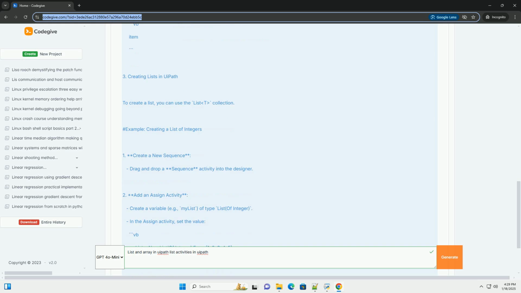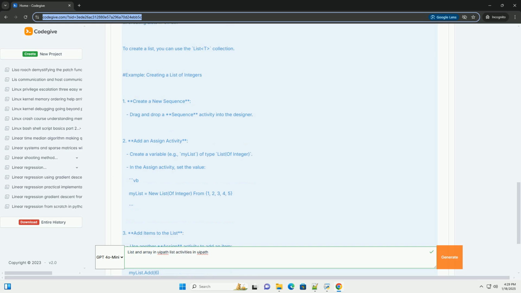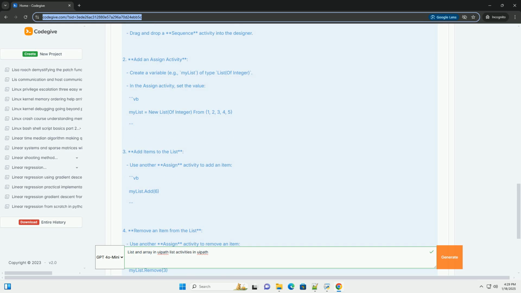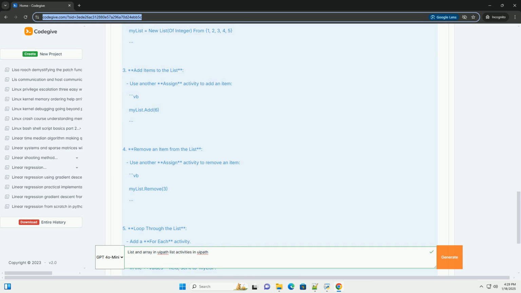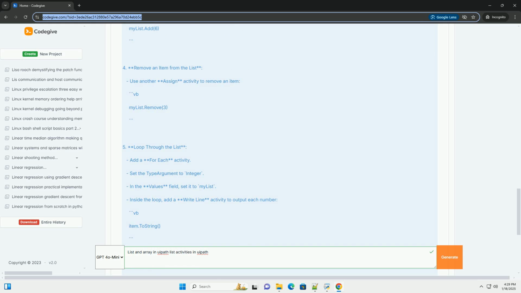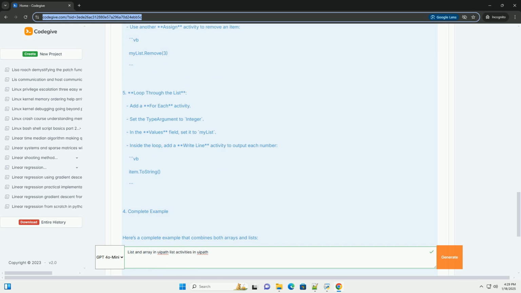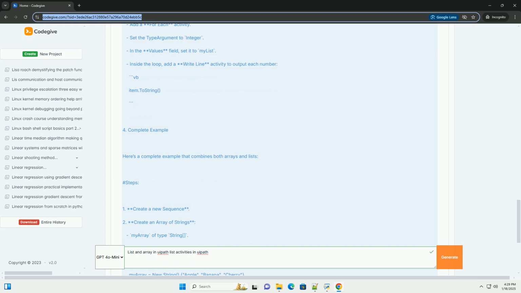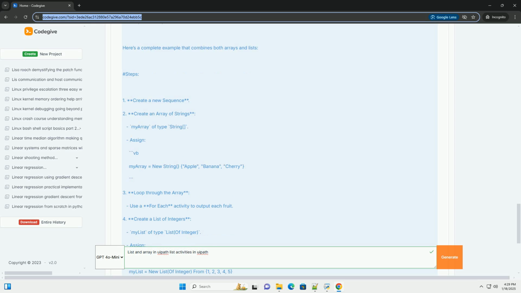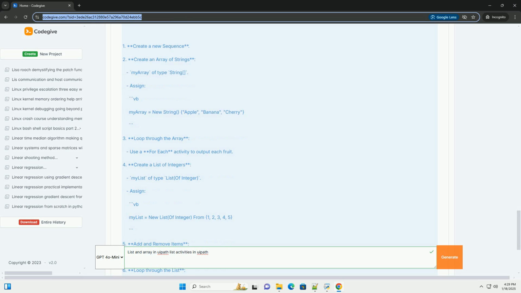1. Understanding arrays and lists. Array. An array is a fixed-size collection of elements of the same type. Once defined, the size of an array cannot be changed. List. A list is a dynamic collection that can grow or shrink in size. Lists are part of the System.Collections.Generic namespace and can easily be manipulated.